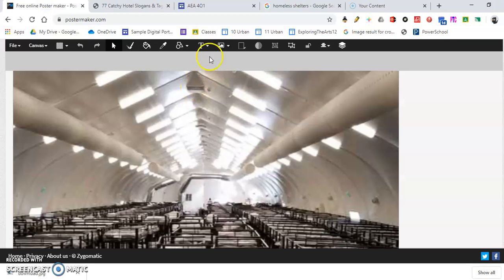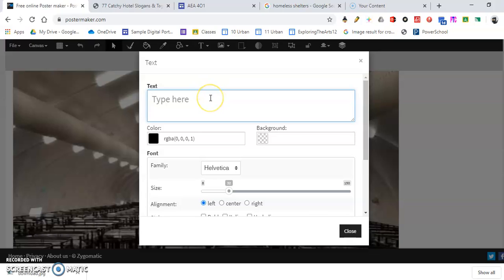So next I'm going to add my text. I'm just going to take my text tool here. Now I can just have straight text going across, or I can have curved text. I'm just going to go with regular text. You can decide whatever you like. Now I can put it all together, or like some of Barbara Kruger's work, she has it either all together or she has words separated. So if you want to do it separated, you just use the text tool separate times and you can move them around.